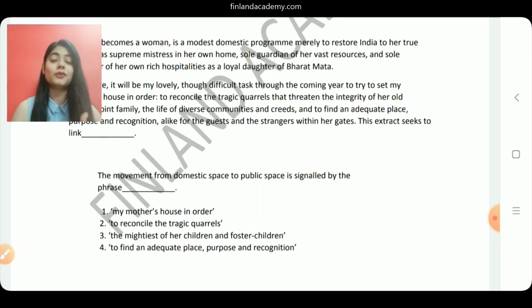But if you look at option number 1, it is very evident. It is very much in sync with what the question asks, the movement from domestic space to public space. She is calling it the mother's house. What is that? That is India. But then she moves to a larger space, that is the country itself. So option 1, to set my mother's house in order, is the right answer for us.